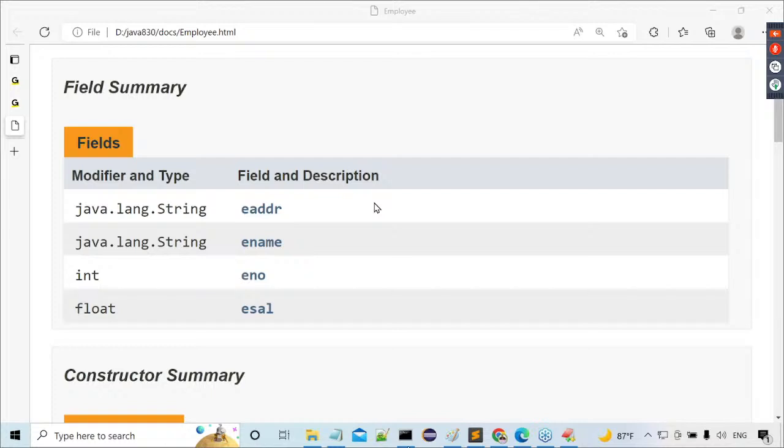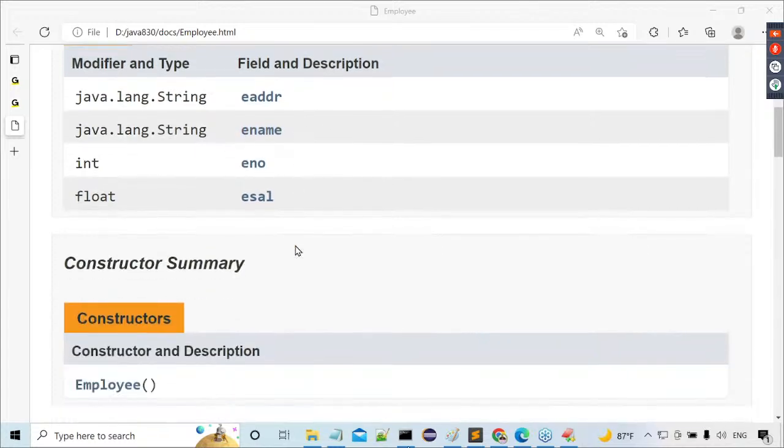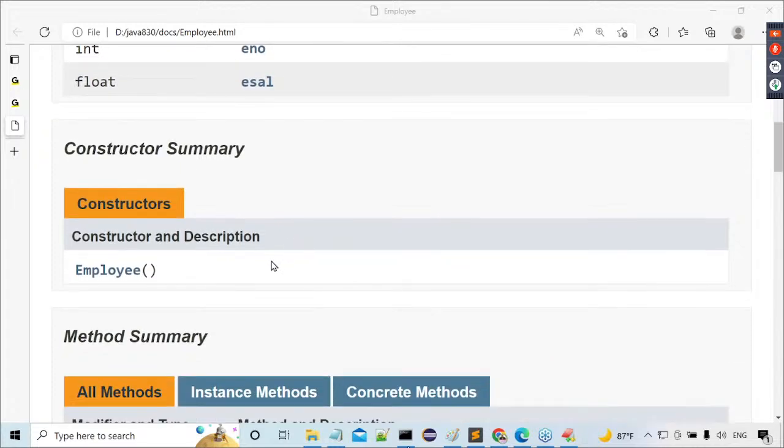These many variables here we declared. That's okay, fine. Next one is, after that, constructors. Have I taken any constructor? Actually, I have not declared any constructor, but by default one constructor will come. That's okay, leave it. That constructor here we are getting.